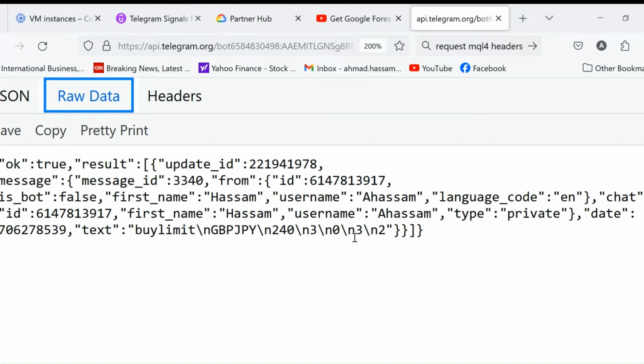What is JSON? JSON is the abbreviation for JavaScript Object Notation. In an earlier video, I told you about the HTTP protocol that we will be using in communicating between the Telegram bot and the trade copier EAs.